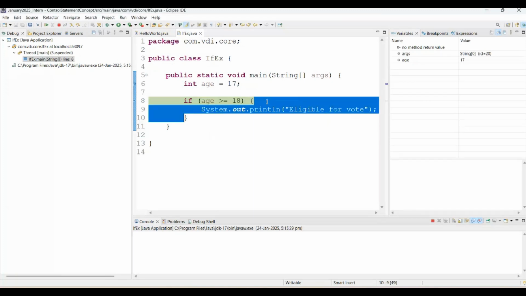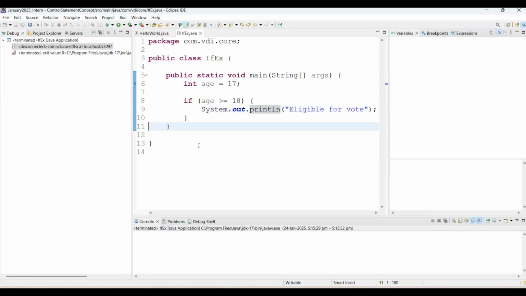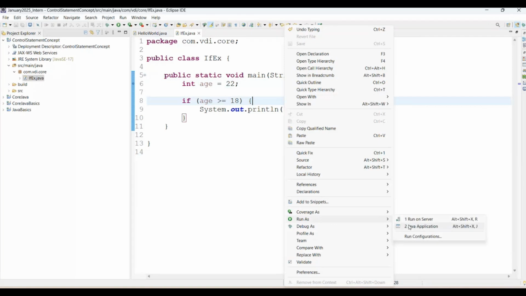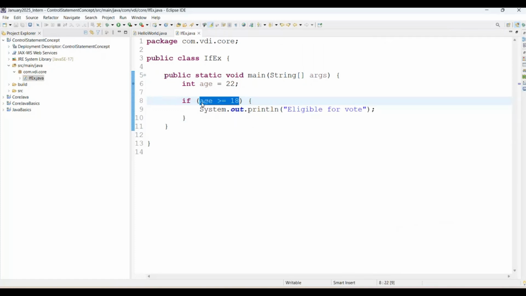It directly jumps to line number 11. See one screen, function F6. That's why there is no output. But if I am passing here 22, then definitely there will be output like eligible for vote. See one screen, run as Java application. It is printing eligible for vote. How? Because the condition is satisfied here, because age 22 is greater than or equal to 18.